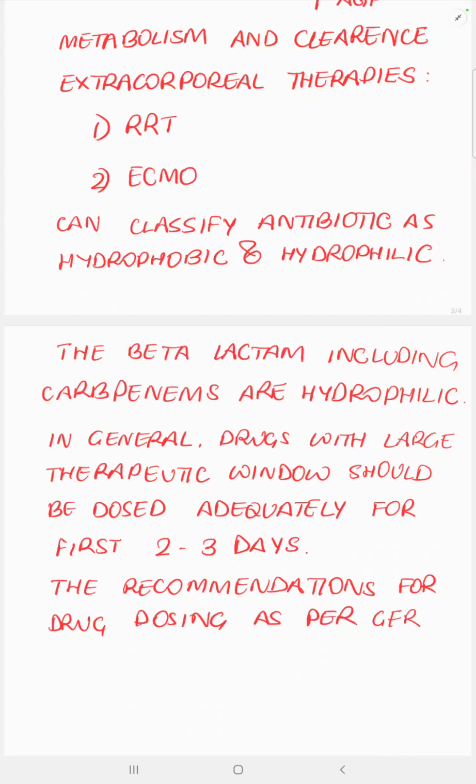In general, drugs with a large therapeutic window should be dosed adequately the first 2 to 3 days. So beta-lactams have a large therapeutic window, unlike aminoglycosides, where you cross a particular serum level and you have toxicity manifesting. And thus we have also changed over now to using high dose prolonged infusion drugs when we are dealing with drug resistant bugs or bugs with very high MIC cutoffs.